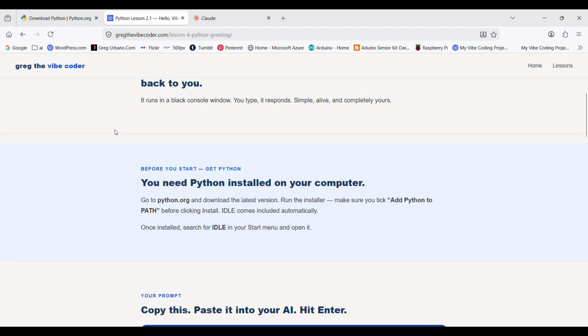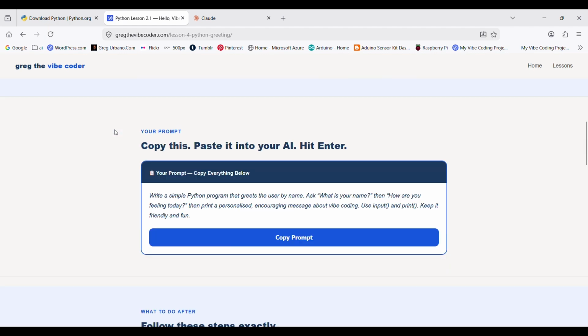IDLE comes included with Python automatically. Once it's installed, search for IDLE in your Start menu and open it. IDLE is your Python editor. It's simple, it's free, and it's all you need for these lessons.